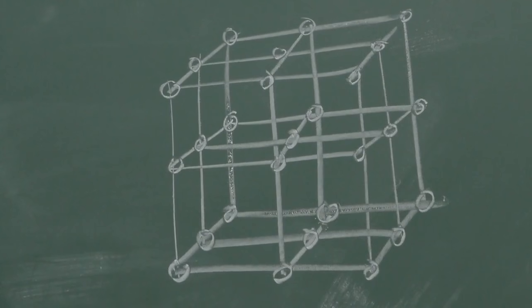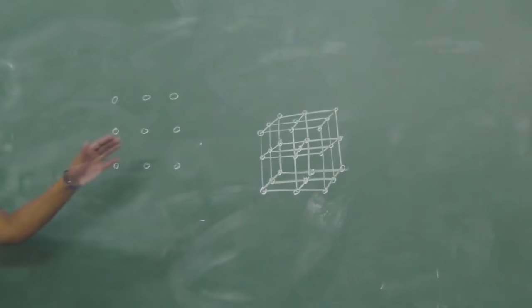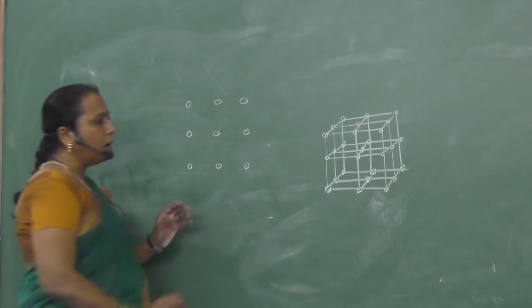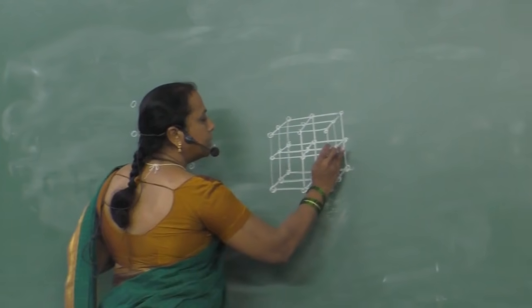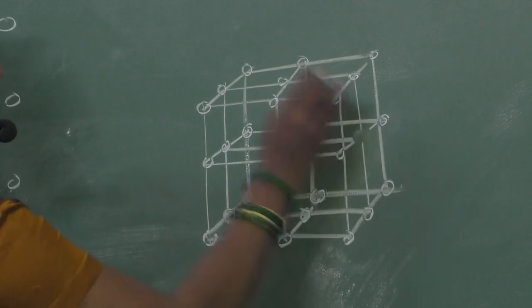crystal. If this is the regular expected ideal arrangement of particles in the lattice, and if there is a deviation, say one particle is missing, it is not there.